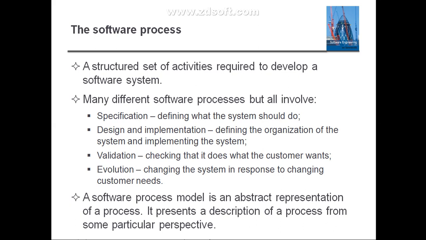Software process is nothing but the set of related activities that leads to the production of any kind of software product. Clear, guys? What is the definition of software process?